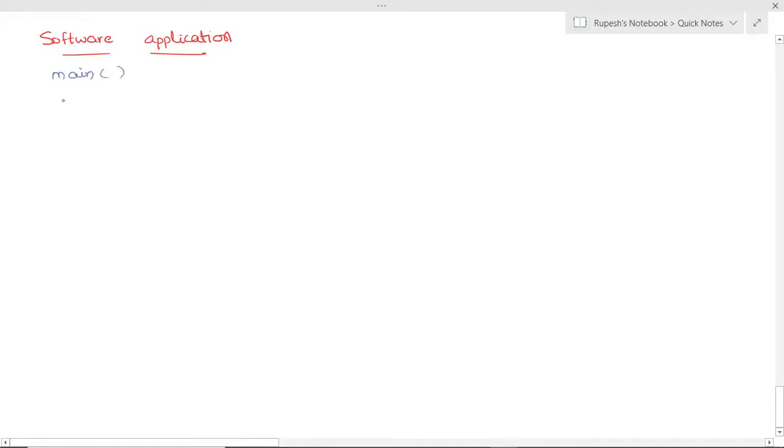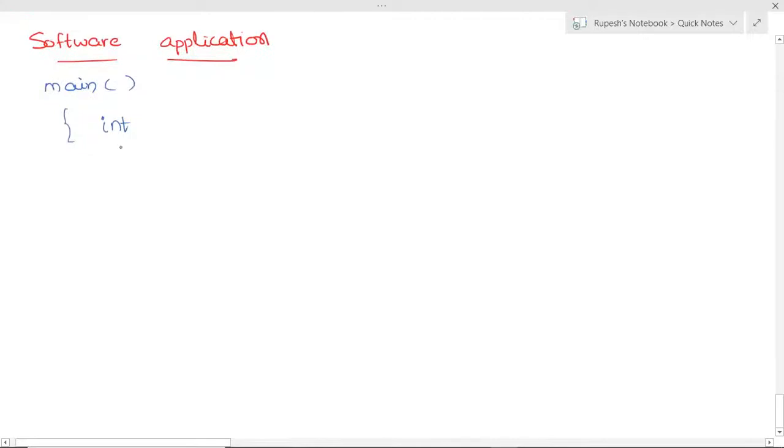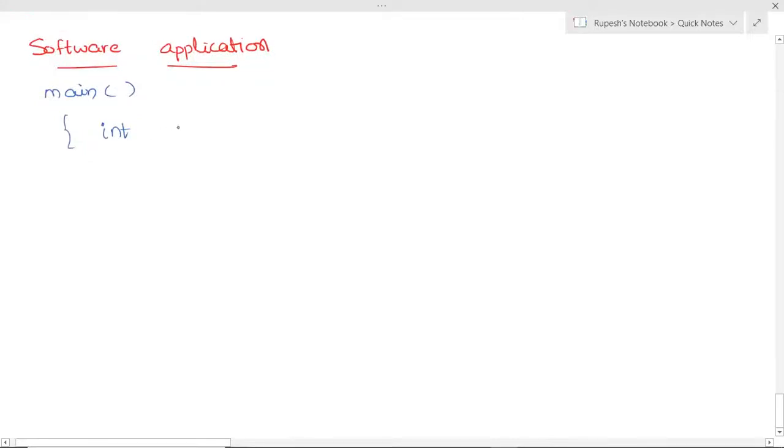Main. int x, y, z. Let's just assign the values. x is equal to 15,000, y is equal to 20,000, and z is equal to x plus y.